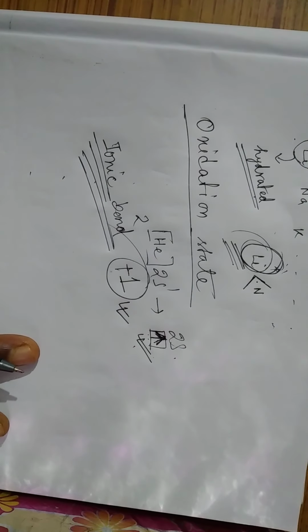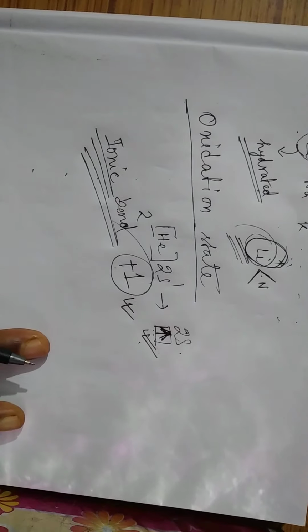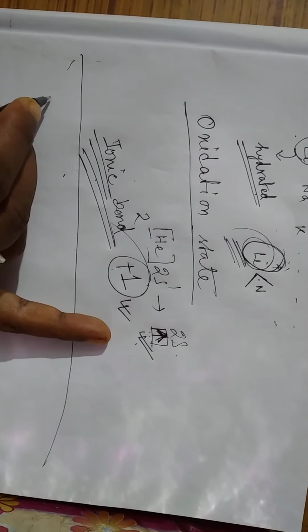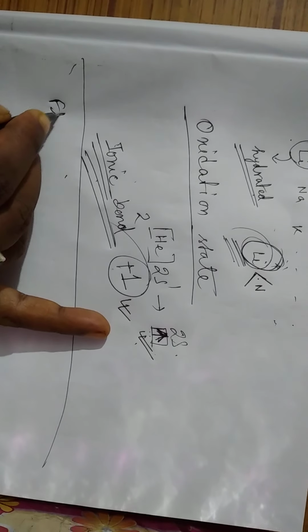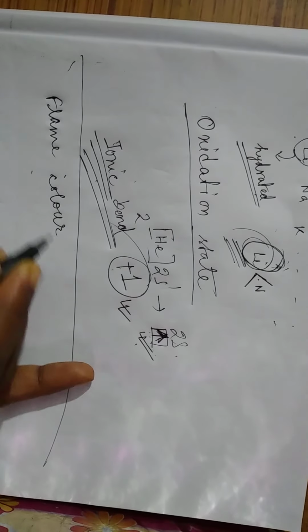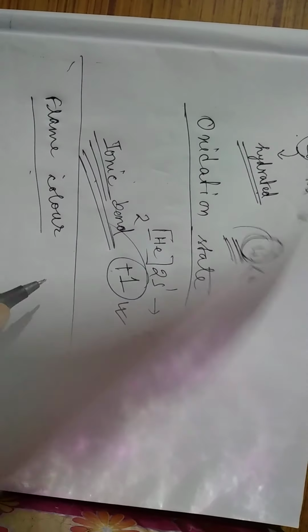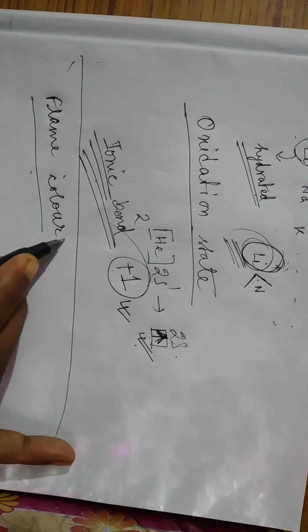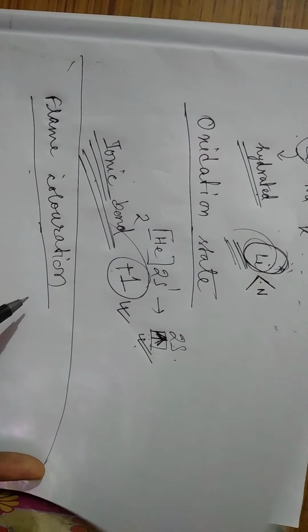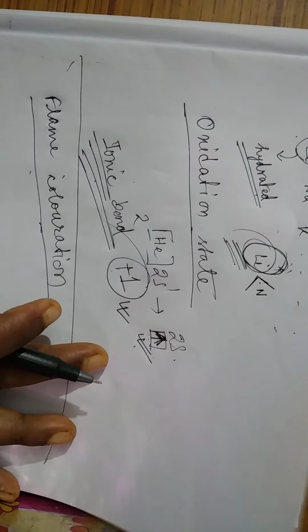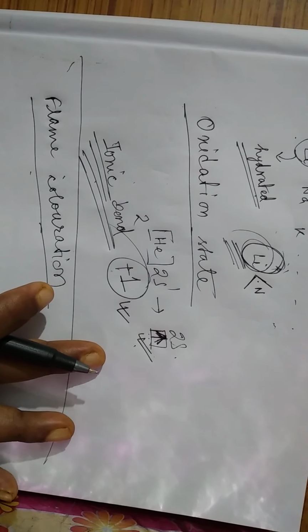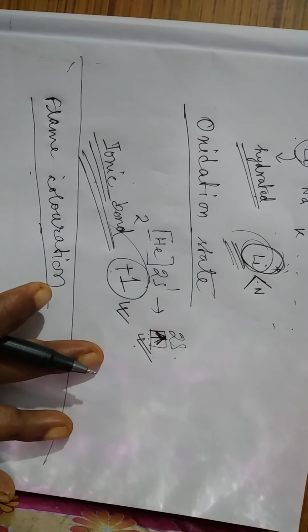Okay, and now two or three very important things we are going to discuss. That is the flame coloration. Most of the alkali metals show color to the flame. Why do they show flame coloration? See, mostly their chlorides are volatile in nature. Suppose sodium chloride, potassium chloride, their chlorides are volatile.